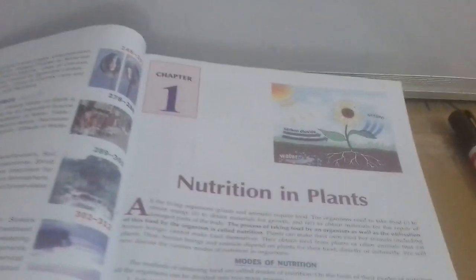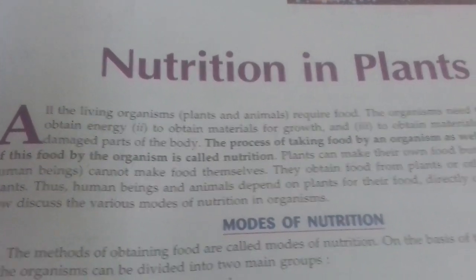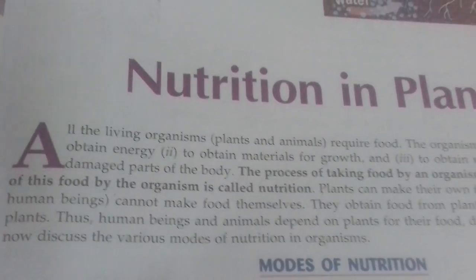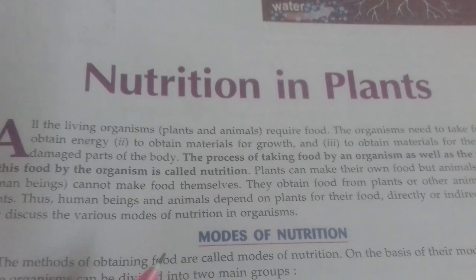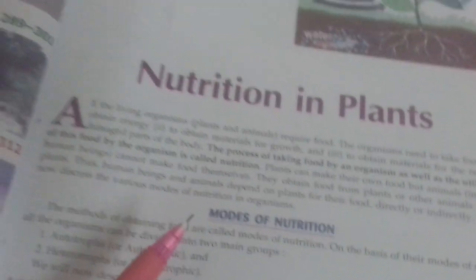Students, you already know that the only producers in this world are plants. Green plants are the only producers of food. They can make their food. And all other living beings directly or indirectly depend on plants for their nutrition, for their food.